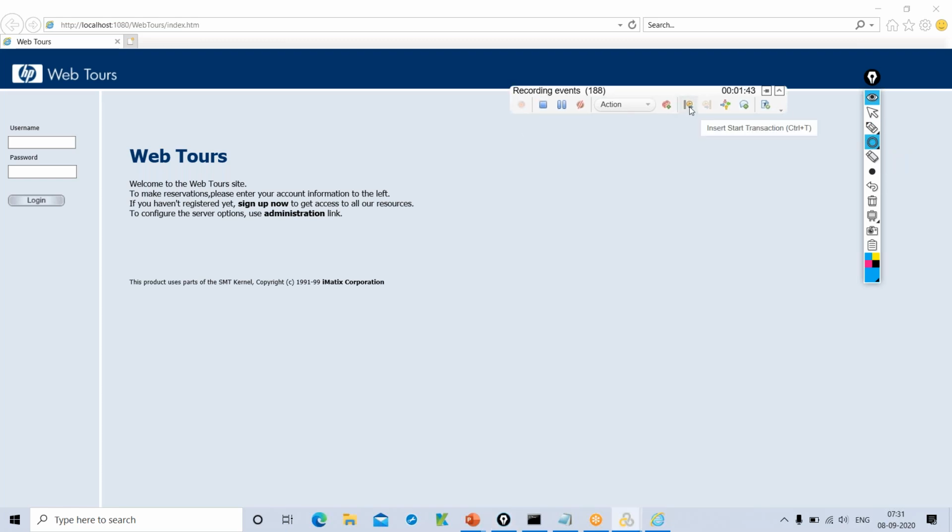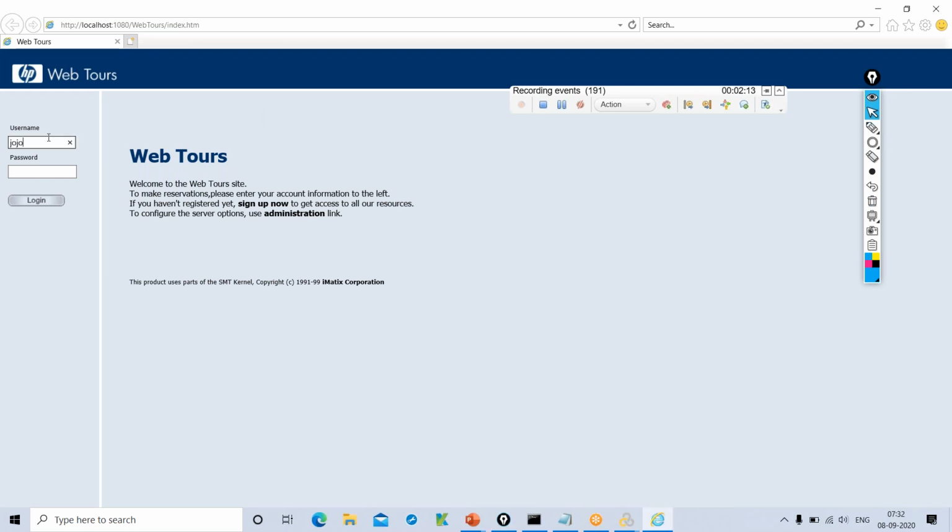So if I click on this, it will say insert start transaction. For that purpose, I have to give some transaction name. If I say, okay, application login, this is the transaction name. I'm clicking on OK. So once you start the transaction first, then perform your action here.